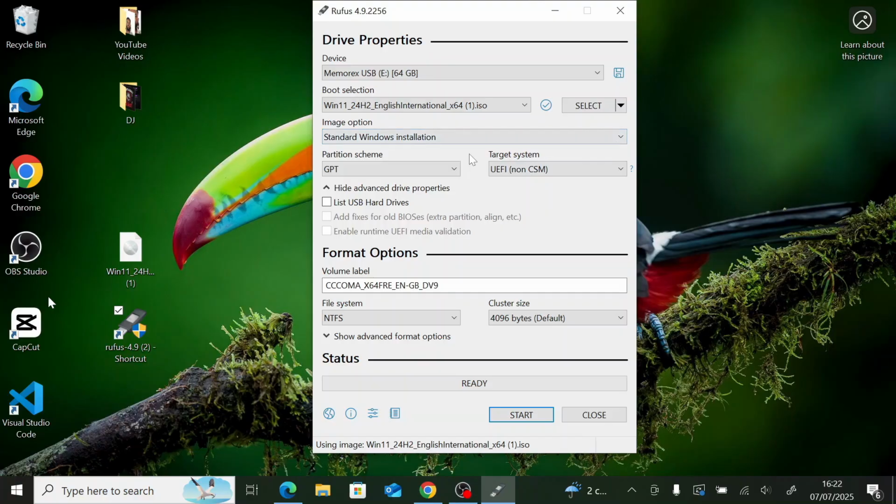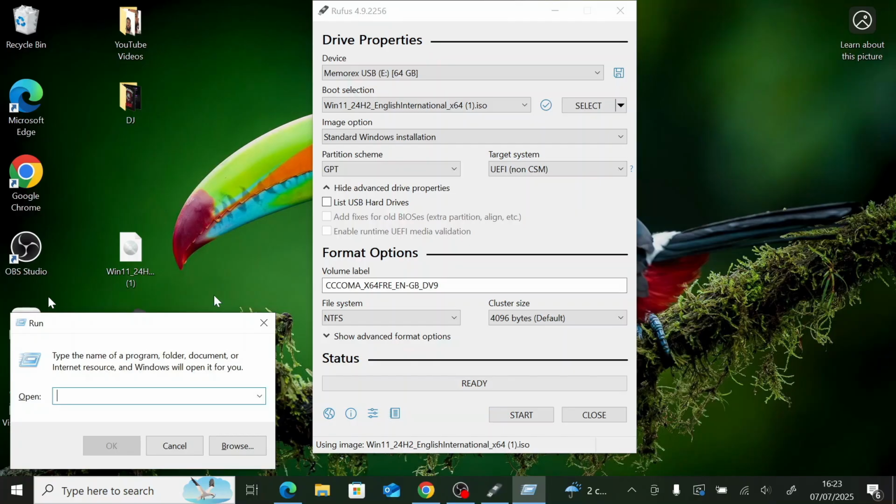Then the partition scheme depends on your system. If your system is legacy or UEFI, so if your system is old or new. If you don't know how to find that, let me show you how to do it.